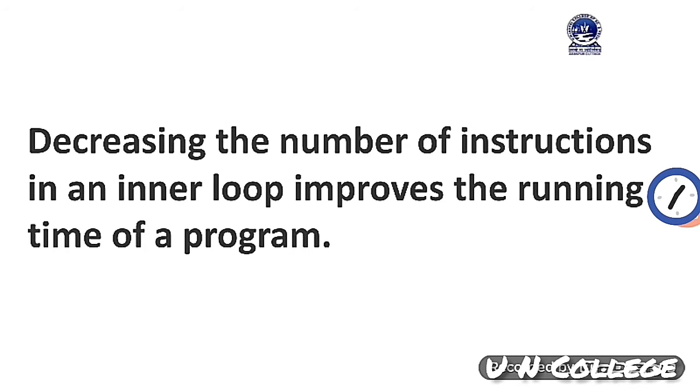Decreasing the number of instructions in an inner loop improves the running time of a program. For example, suppose you are using a nested loop, then it is the responsibility of the compiler, if possible, to reduce the number of instructions in an inner loop so that it can improve the running time of the program. But at the time of changing the loop structure, we must be very careful that the output or the meaning of the program is not affected.